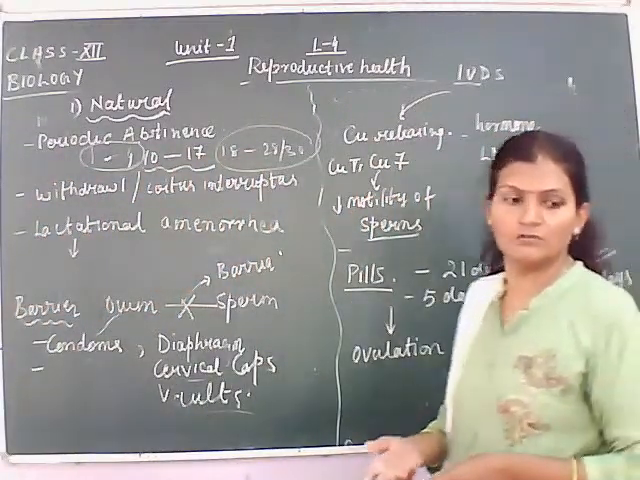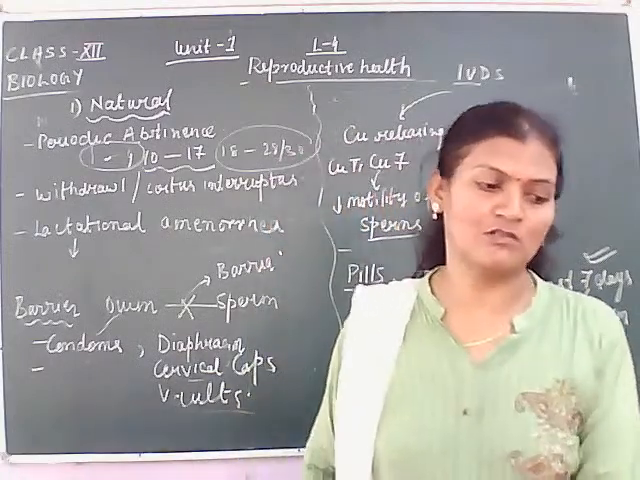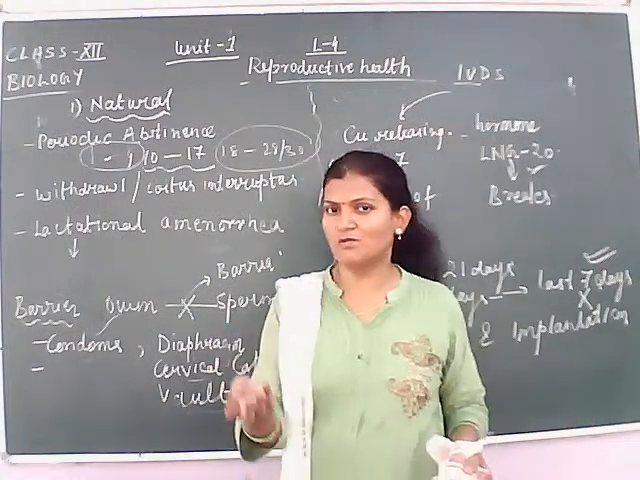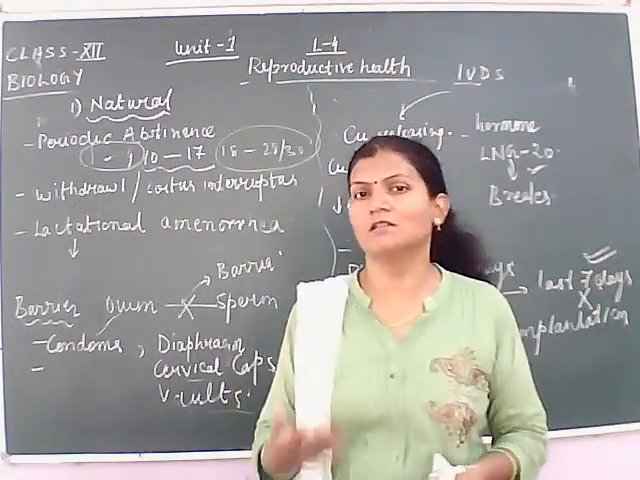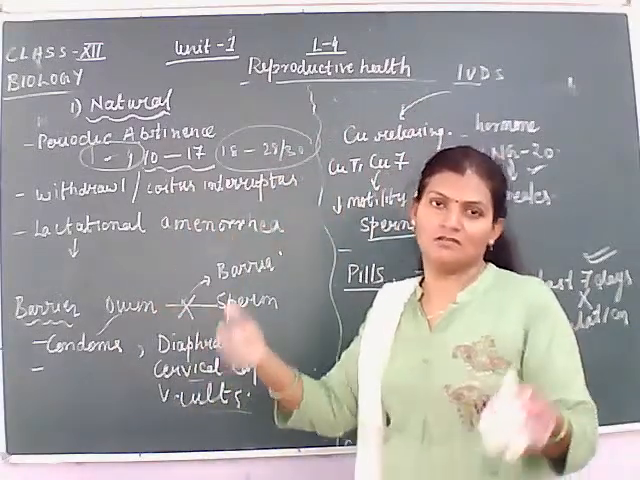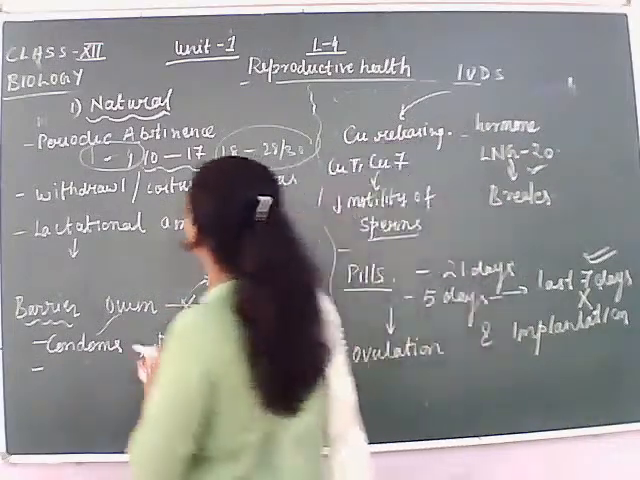Surgical method is also left. If you sit for 5-10 minutes, then I will finish the surgical methods also, so that we are done with the methods of contraception. First was the natural method, the second was the barrier method, and the third is the surgical method. I will finish that also so that we can finish 75% of today's topic.